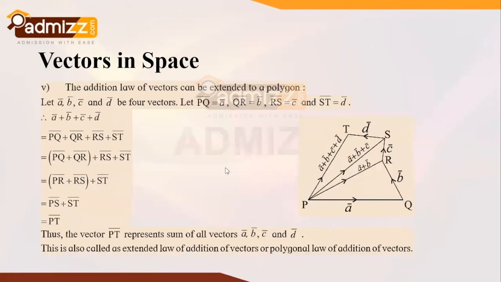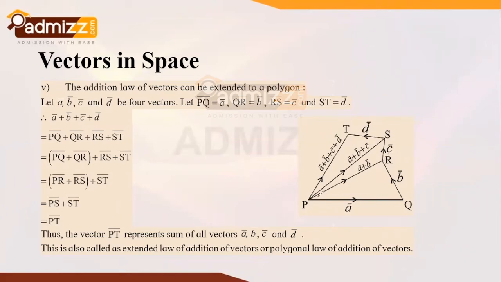Now, the addition law of vectors can be extended to a polygon also. Let's say there are four vectors, namely A bar, B bar, C bar, and D bar. We can construct a polygon this way: PQ vector represents the A bar vector, QR vector represents the B bar vector, and RS vector represents the vector C bar. Also, we have ST bar, which represents the vector D bar. Now, to add A bar, B bar, C bar, and D bar, we need to construct the resultant vectors this way.